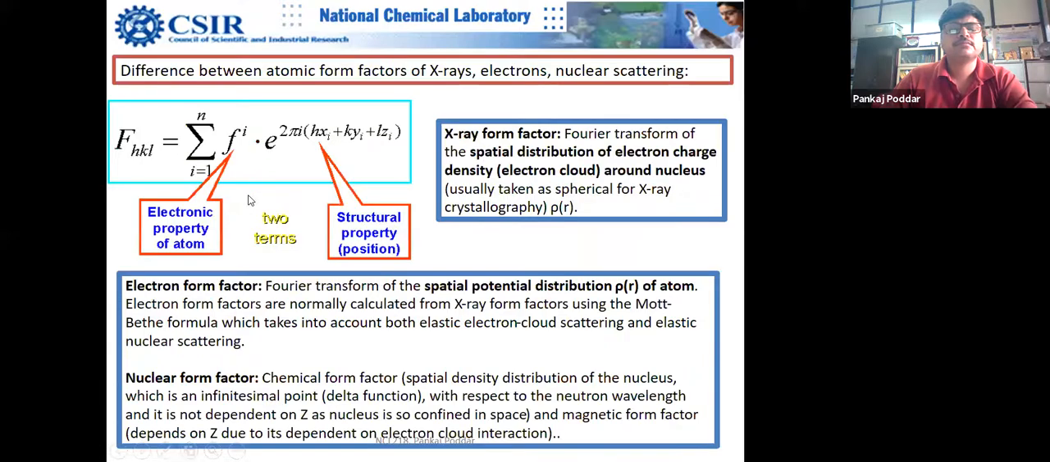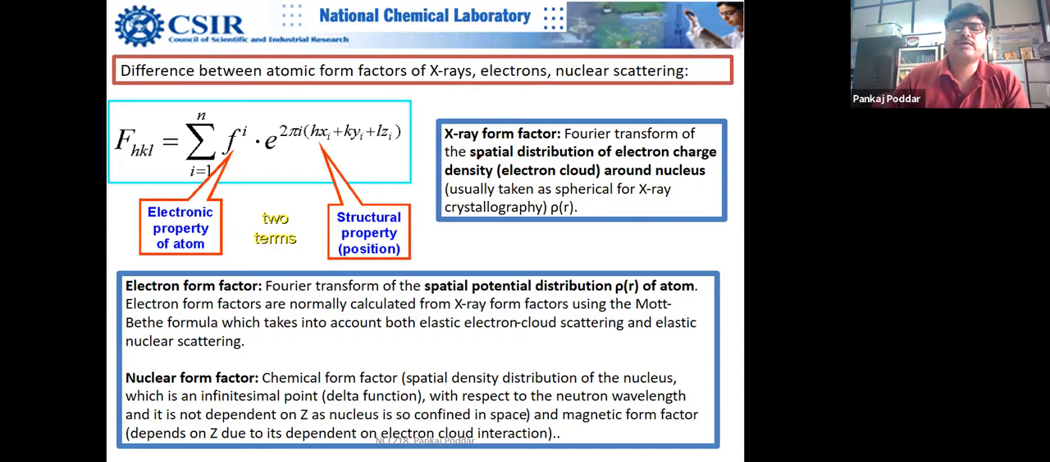Sir, are these HKL the planes of the particular crystal structure? Yeah, these are the Miller indices. Now this is out of syllabus, but this slide will help you a lot in different interviews at different places.